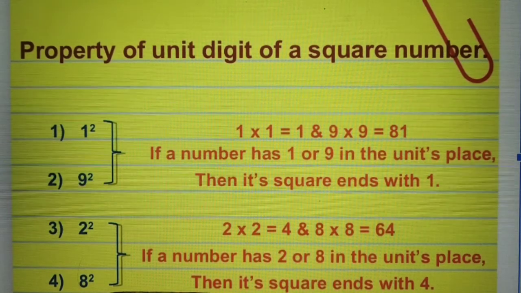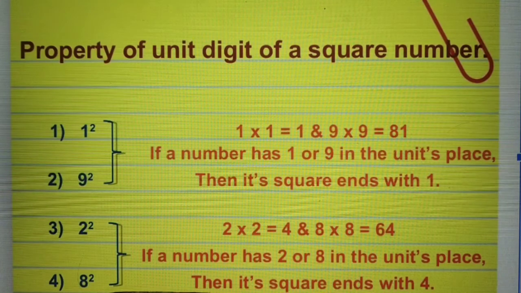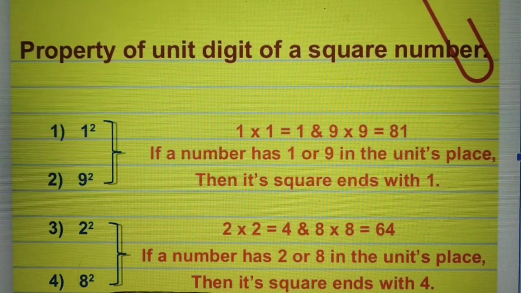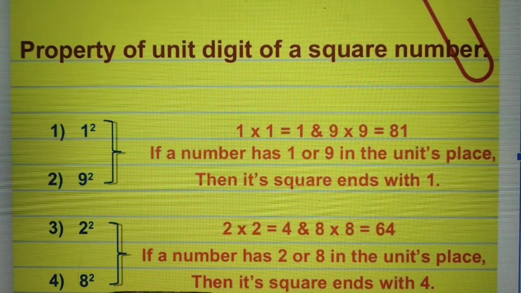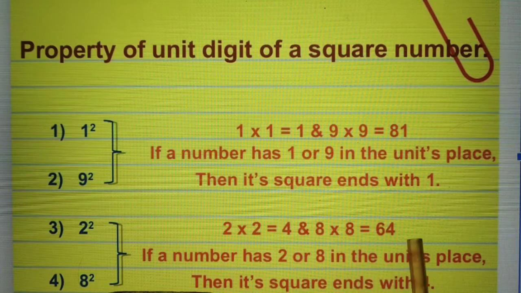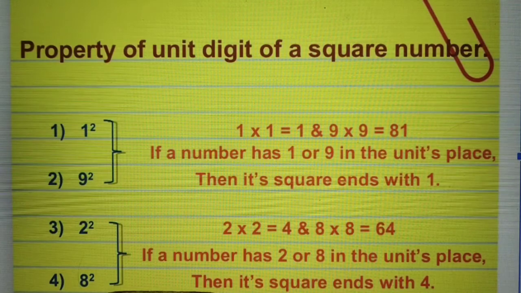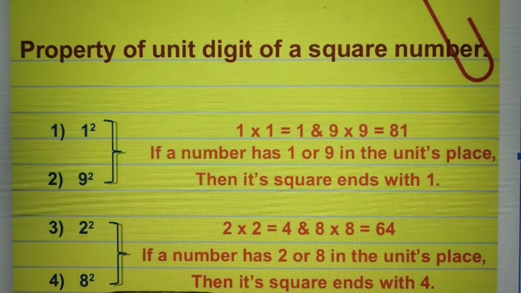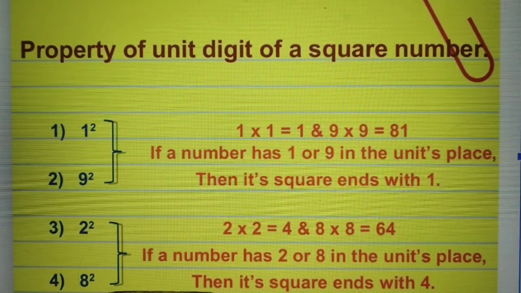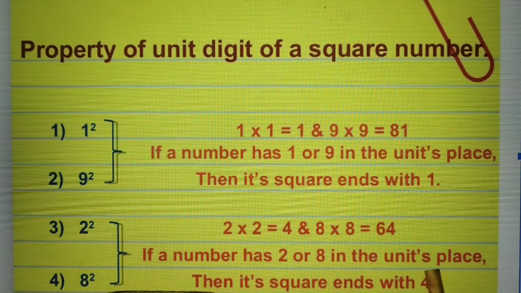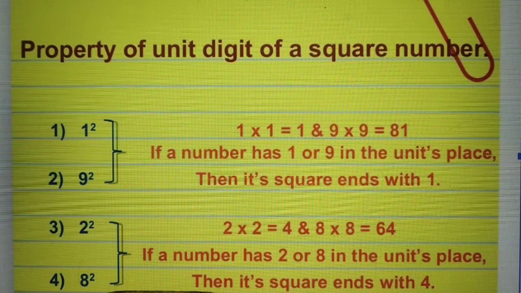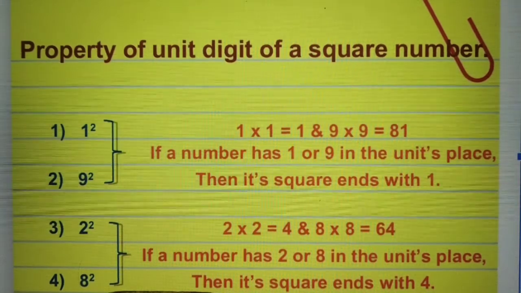Suppose we multiply 12 with 12. The answer is 144, so the unit place is again 4. Similarly, suppose we want to multiply 18 with 18. The unit place of the result is always 4. Only the unit place, not the complete number. So if the number has 2 or 8 in its unit place, then its square ends with 4. These are the direct cases of squares.